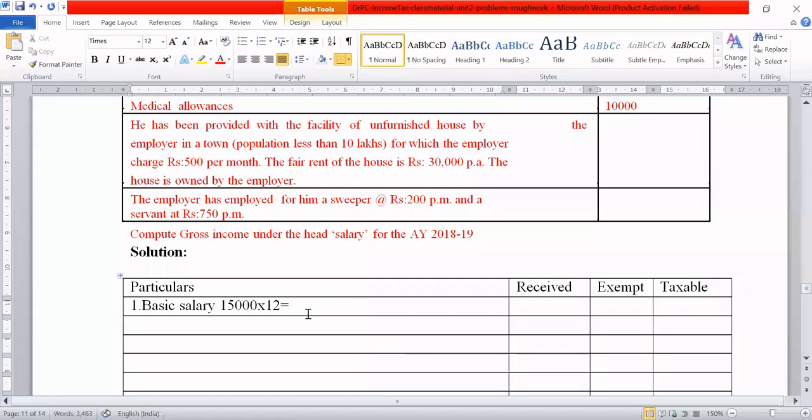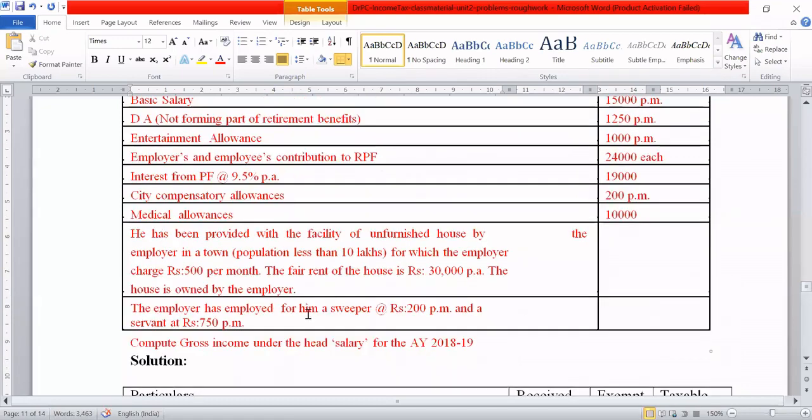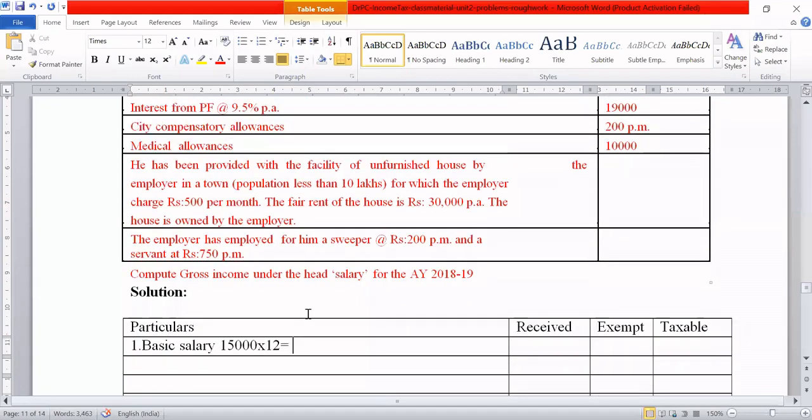So he has received 1,80,000. Exempt is nil. Taxable is the entire 1,80,000.